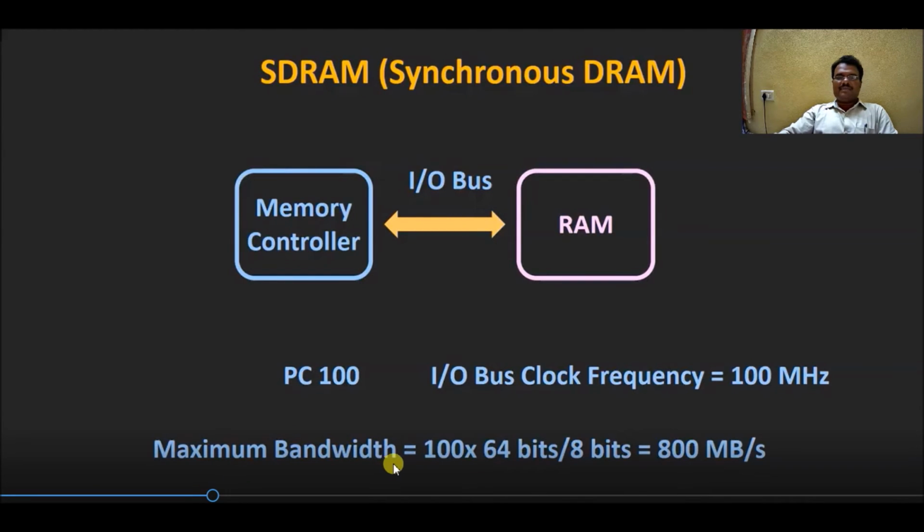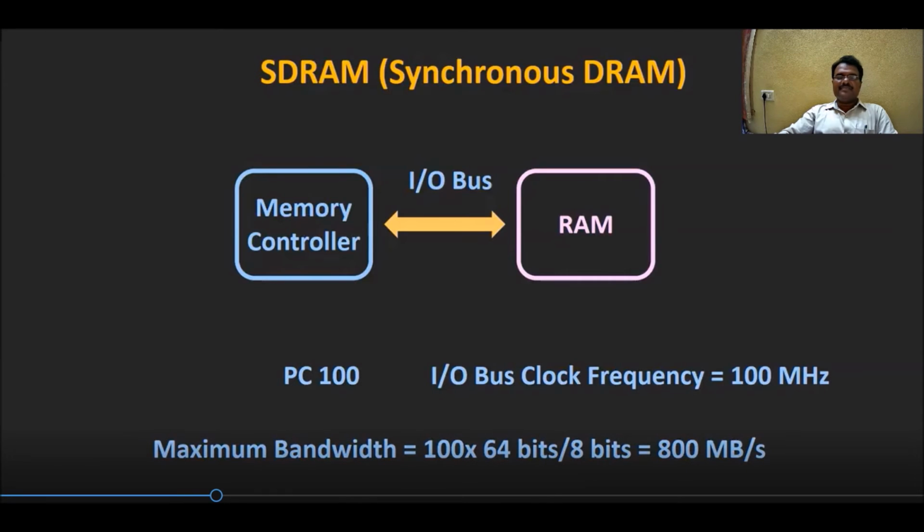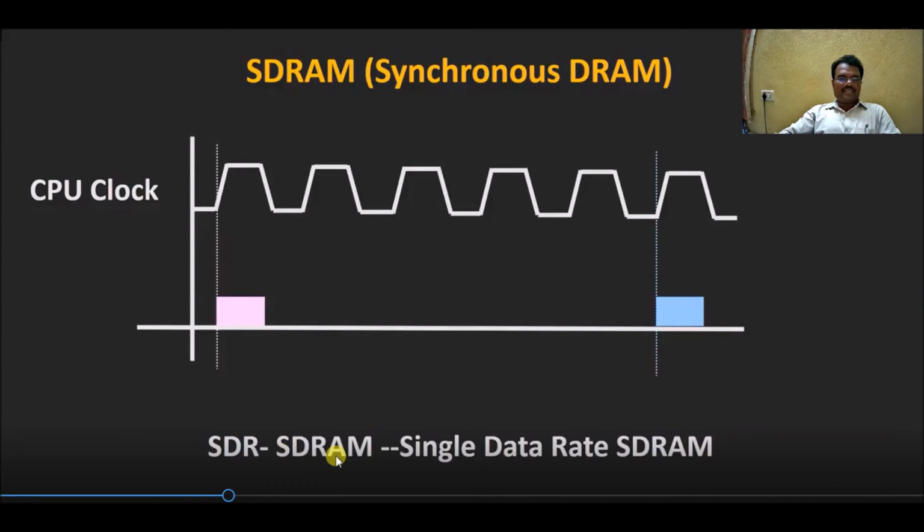The maximum bandwidth is 100 into 64 bits. As it is a 64-bit bus, it is nothing but 8 bytes of data, so in total the speed is 800 megabytes per second. The voltage level of this memory is 3.3 volts. So this is synchronous RAM, SDRAM, single data rate SDRAM, because it transfers the data only at the rising edge, on a single edge only, single time only.